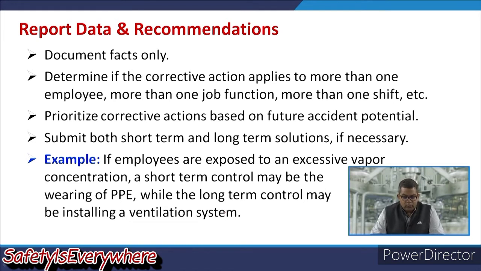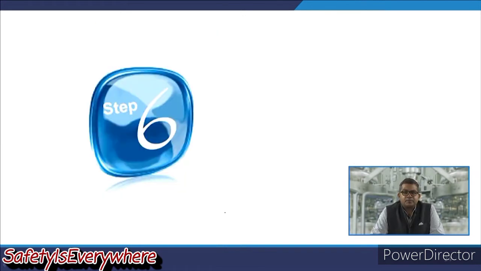You may submit both short term and long term solutions if required. Let us have an example: if employees are exposed to an excessive vapor concentration, a short term control may be wearing personal protective equipment, while the long term control may be installing a ventilation system.